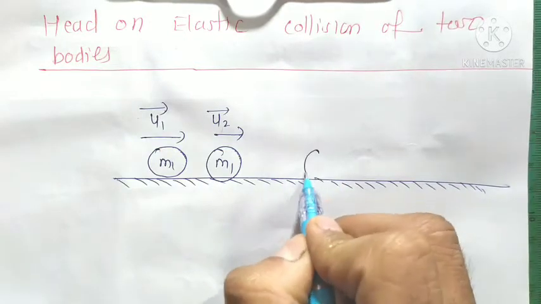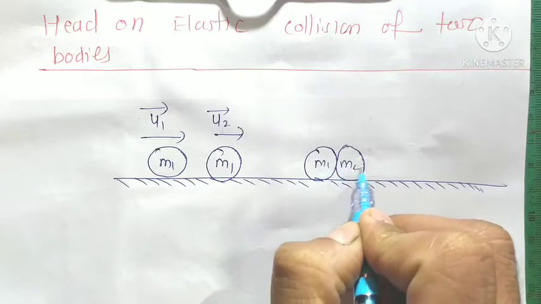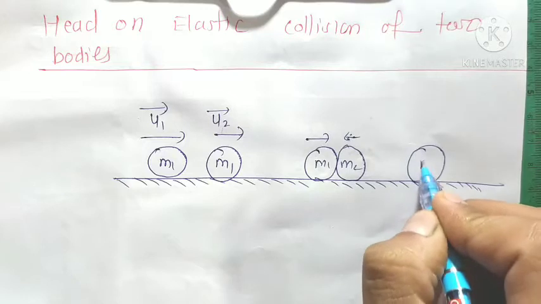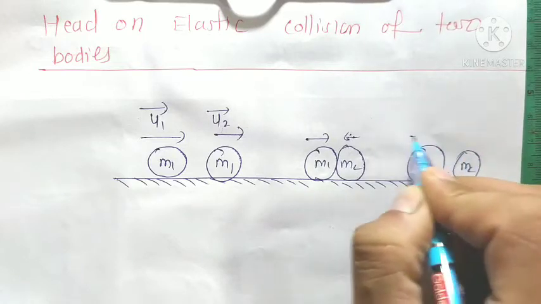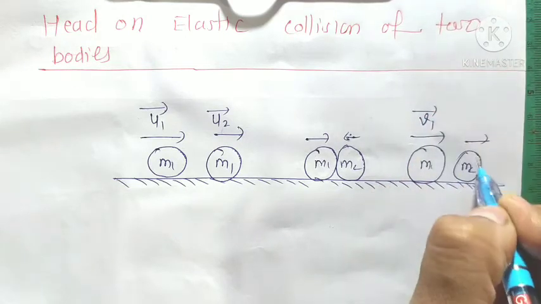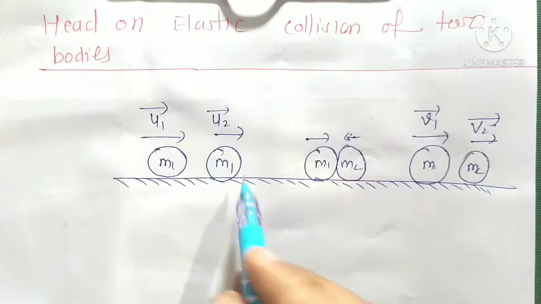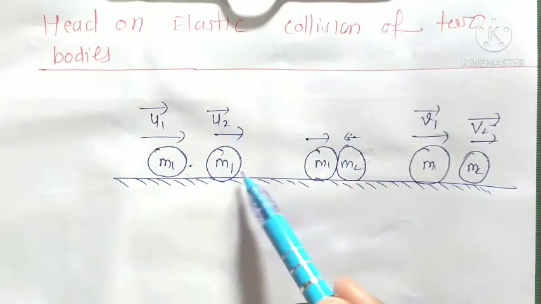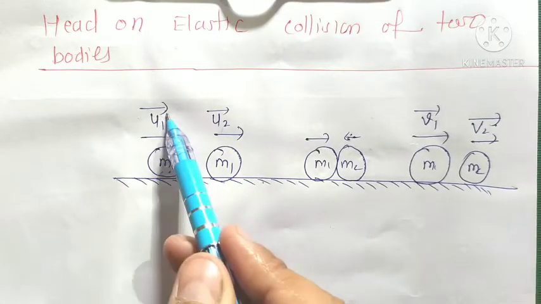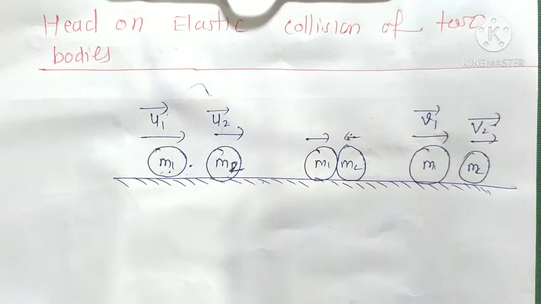When these bodies collide head-on with each other, then what happens? The velocity of the first body becomes v1, and the velocity of the second body becomes v2. So we take two bodies on this horizontal plane, the first having mass m1 moving with velocity u1, and the second having mass m2 moving with velocity u2.